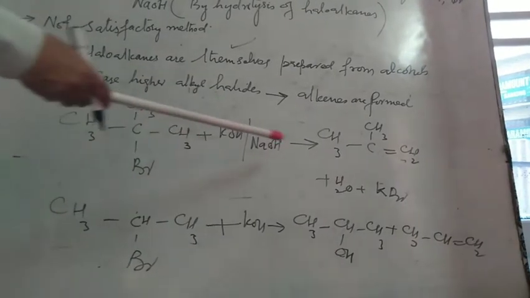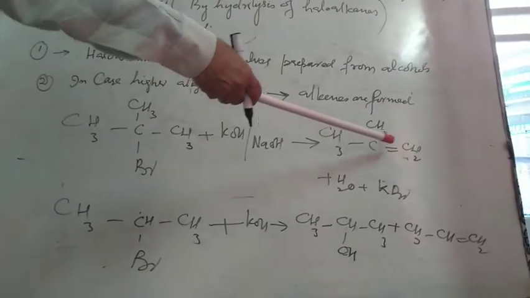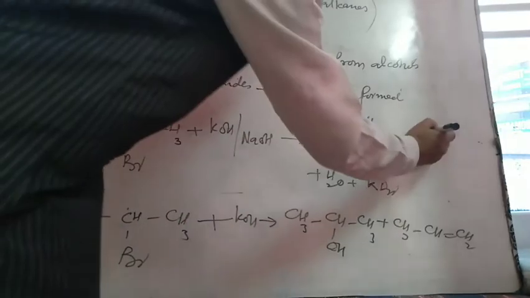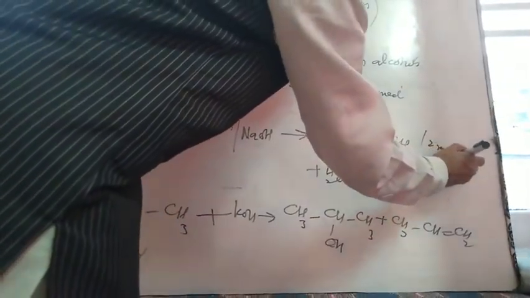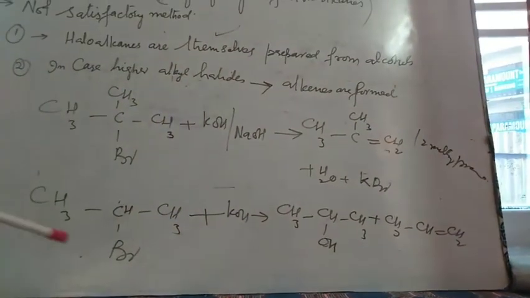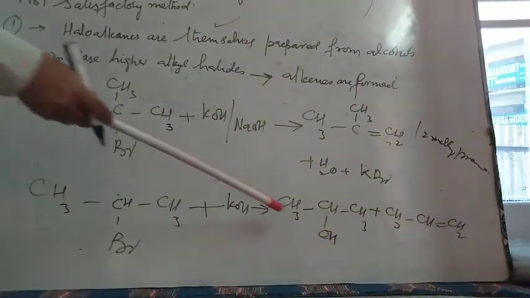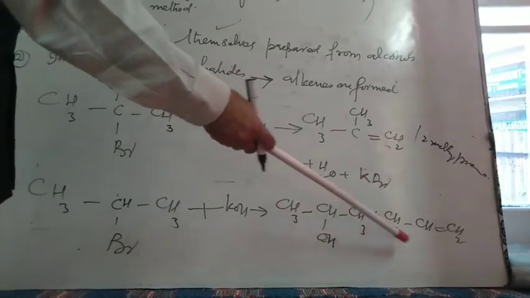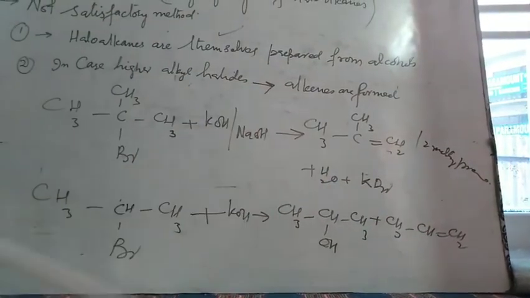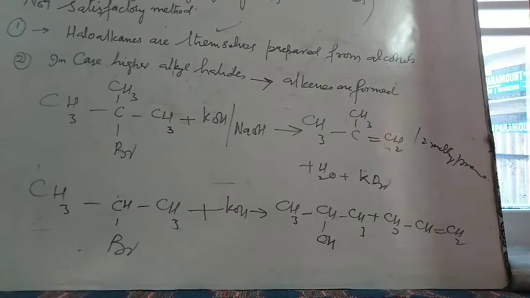तो इसको हम जो है यहाँ पर आपका alkene बनेगा. It is 2-methyl propene. तो इसी तरह अगर हम isopropyl bromide को लेंगे तो isopropyl alcohol मिलेगा, but here at the same time as a byproduct propene आपको मिलता है. So this is not the satisfactory method.